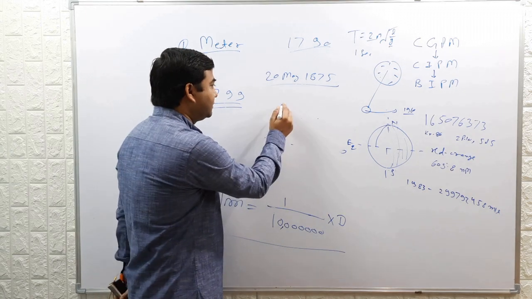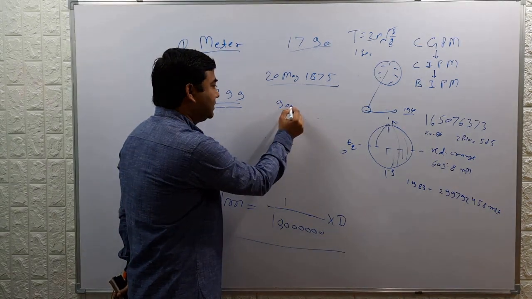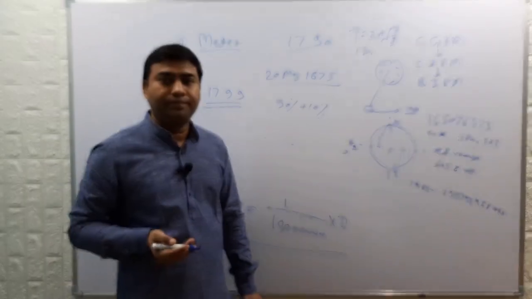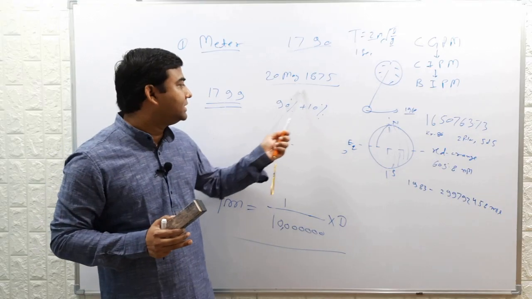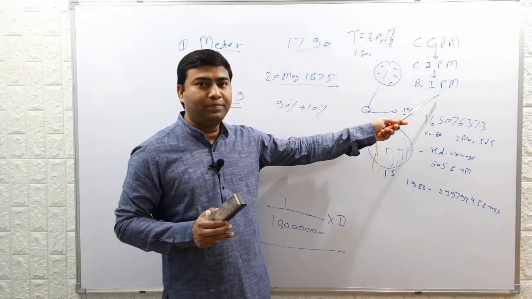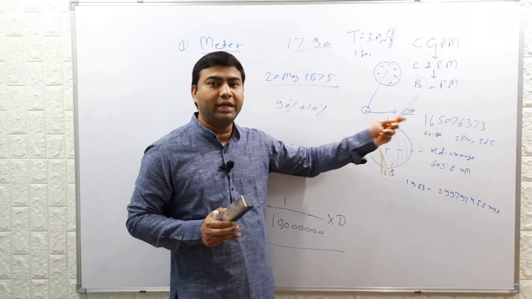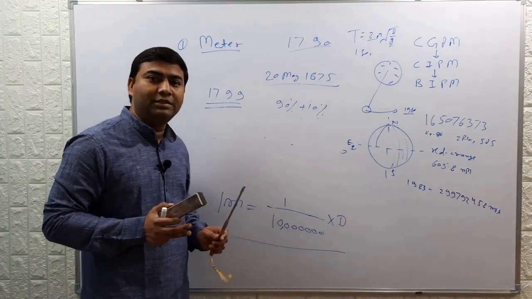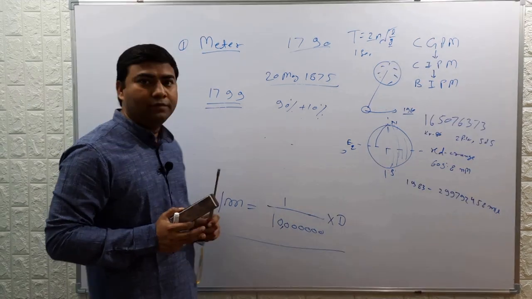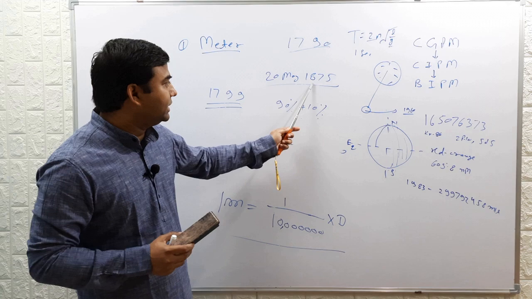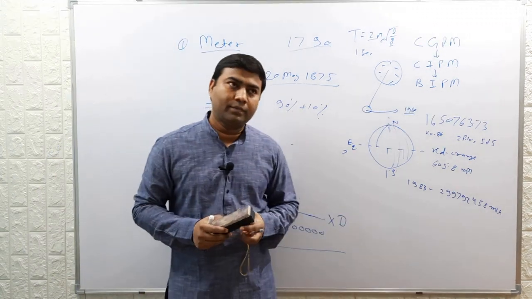The new standard was formed from a 90% platinum and 10% iridium alloy. This new standard of meter was stored under BIPM, in the custody of BIPM, and the definition was the same as defined during the French metric system. So this was up to 1875.